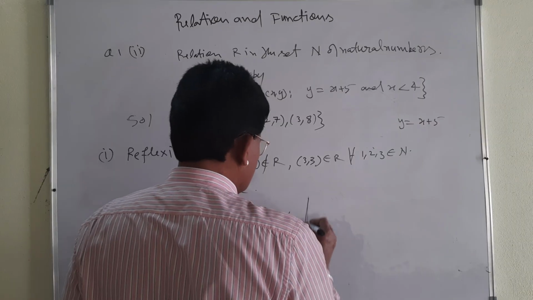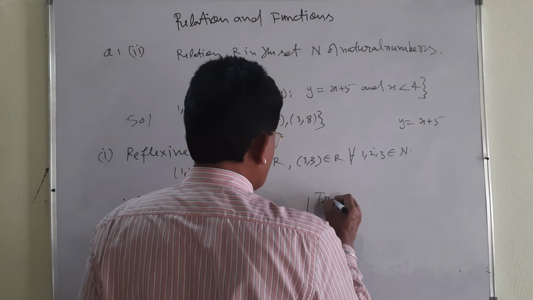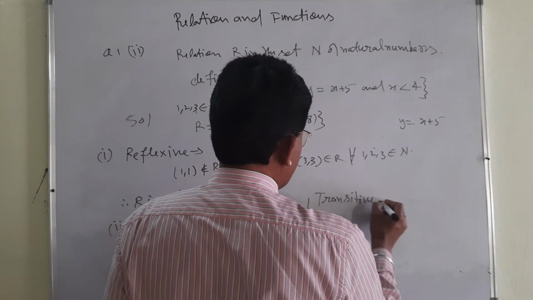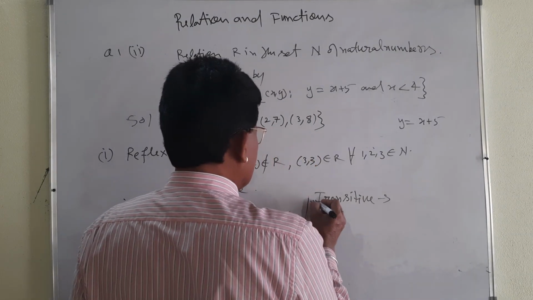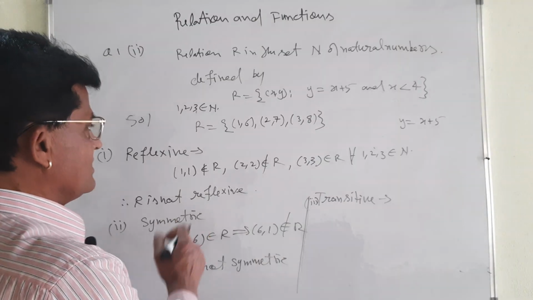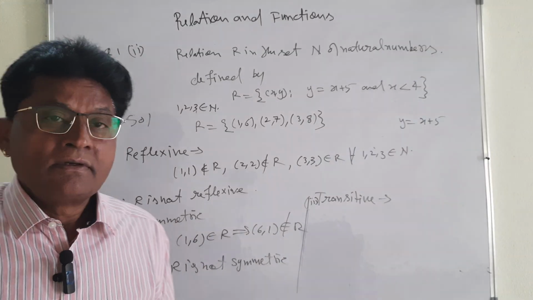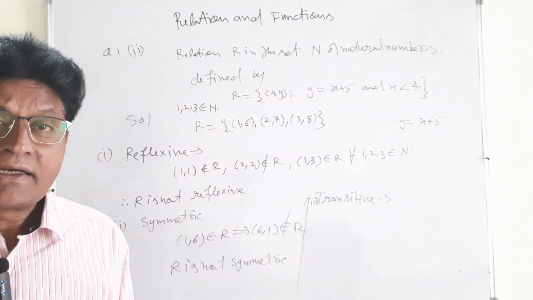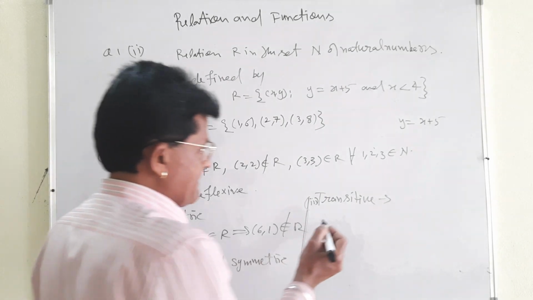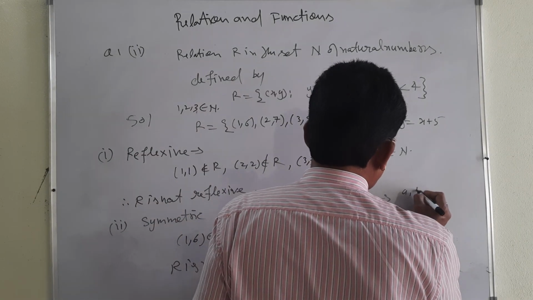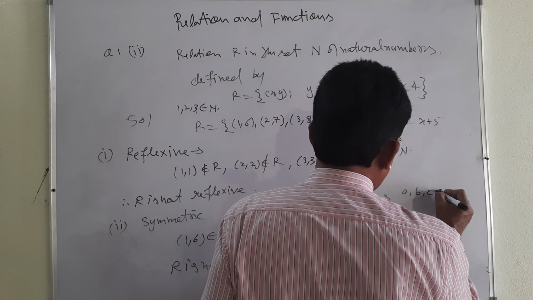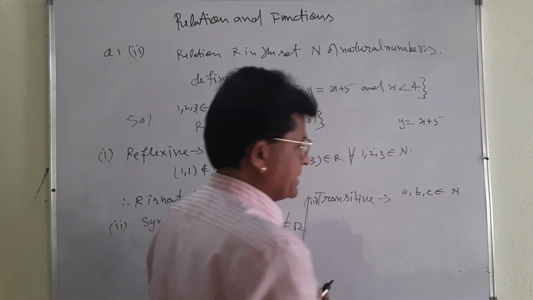I am taking here the transitive relation, the third case. Whether it is transitive or not. My dear student, I have told you in detail about transitive. Suppose a, b and c belong to N, natural numbers.